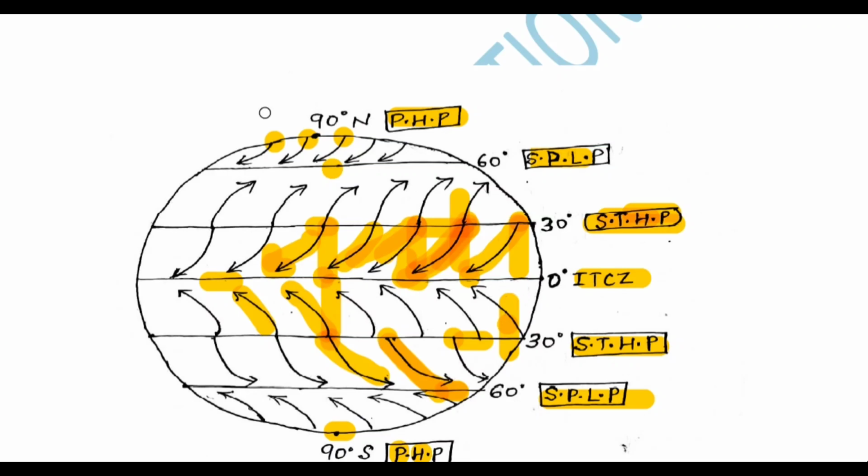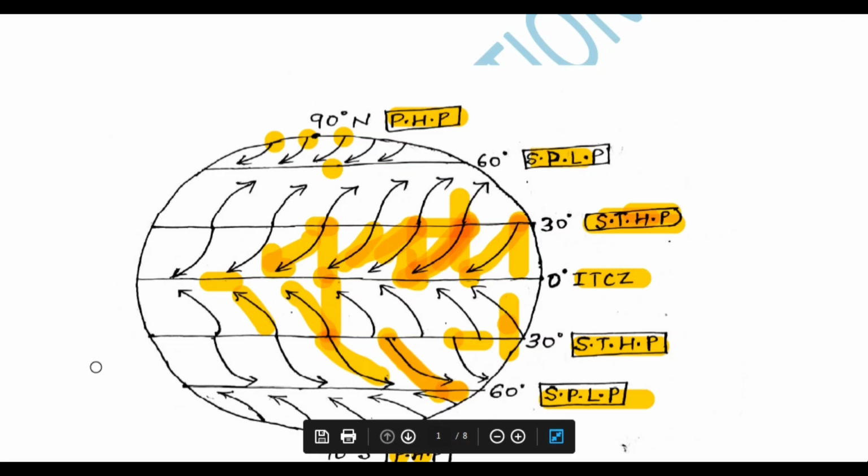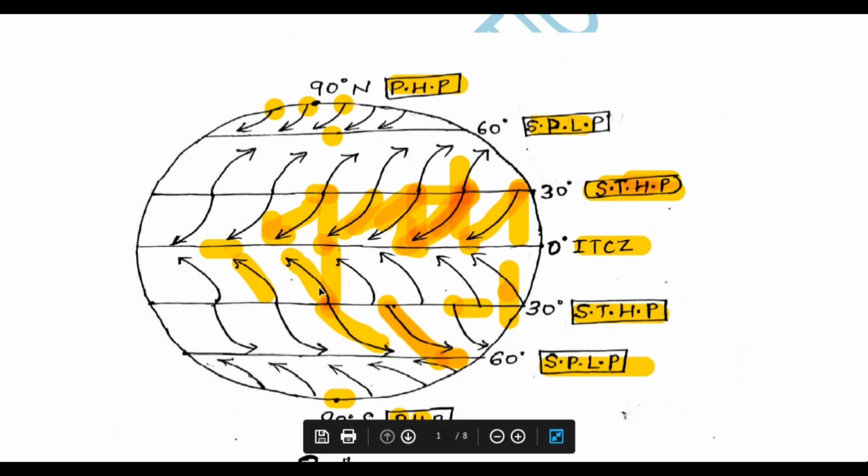This is your earth, with 90 degrees, 60 degrees, 30 degrees, 0 degrees, then 30, 60 and 90 degrees. These are the pressure belts. This high pressure and low pressure is divided on the basis of thermal and dynamic causes.